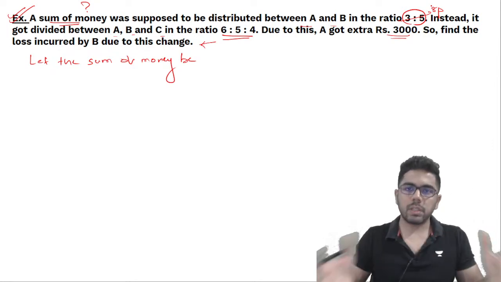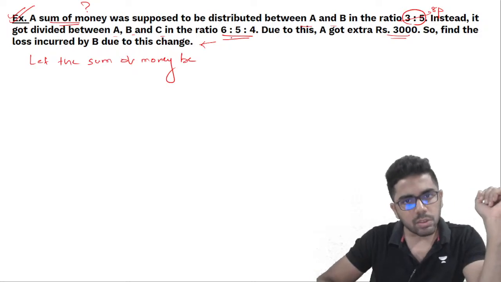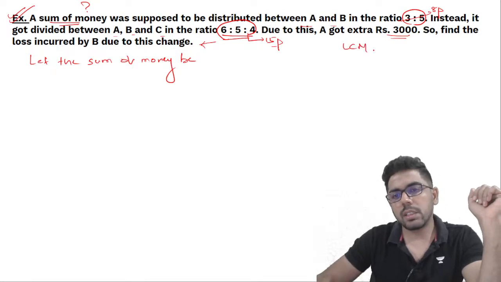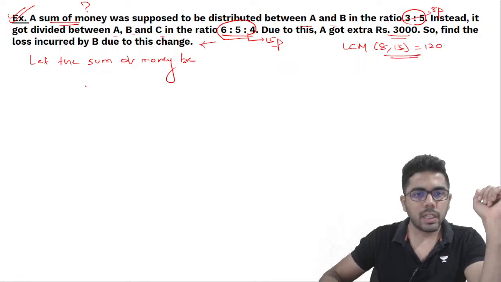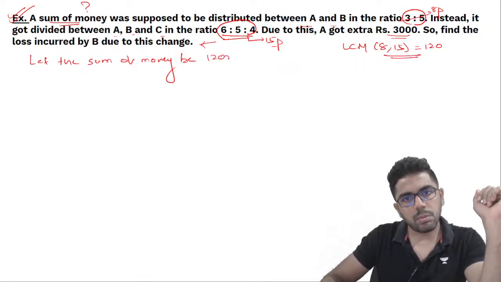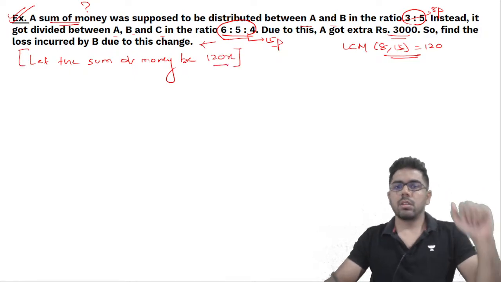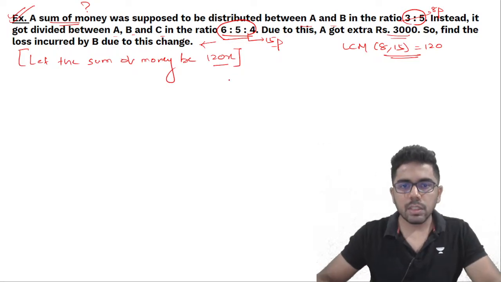पहले वो money को 8 parts में break करता है. A will take 3 parts, B will take 5 parts. And now the same sum of money is getting divided into how many parts? Now 15 parts. So what I'll do is, I'll take the LCM of 8 and 15, which is 120. So I'll take, let the sum of money be 120x. समझ रहे हो? This is what is the learning from ratio chapter. I could have taken it as x, but I am taking it as 120x.